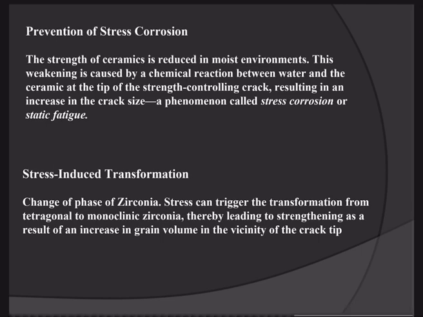This weakening is caused by a chemical reaction between water and the ceramic at the tip of a strength controlling crack, resulting in an increase in crack size. This phenomenon is called stress corrosion or static fatigue. So basically we have to avoid this stress corrosion or static fatigue.